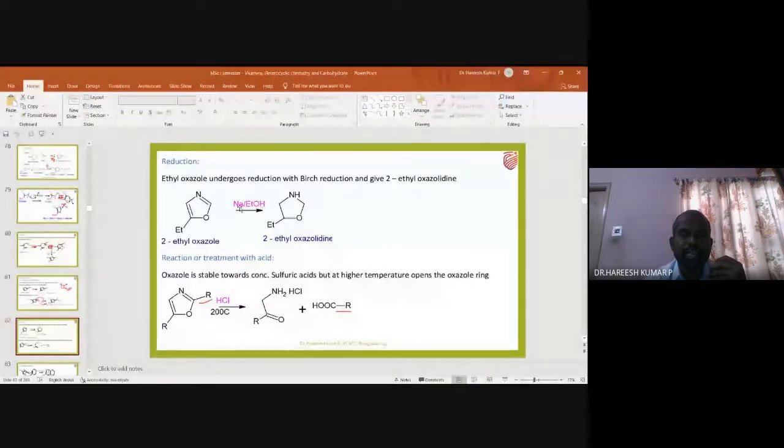So sodium gives an electron, and once the 2 electrons are obtained at a particular position, that will capture a proton from the ethanol, and a double bond is converted into a single bond. Of course, this double bond is also converted into a single bond. So this is called reduction. Of course, if you want to write the mechanism, you can write the mechanism. The mechanism is